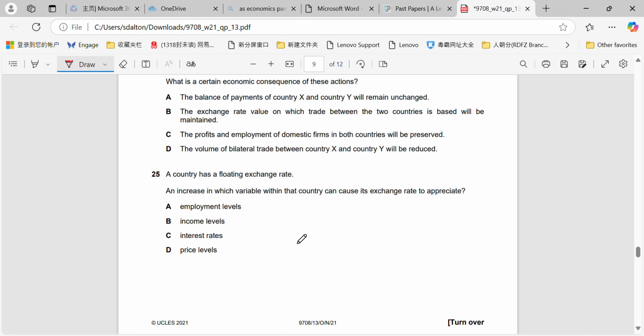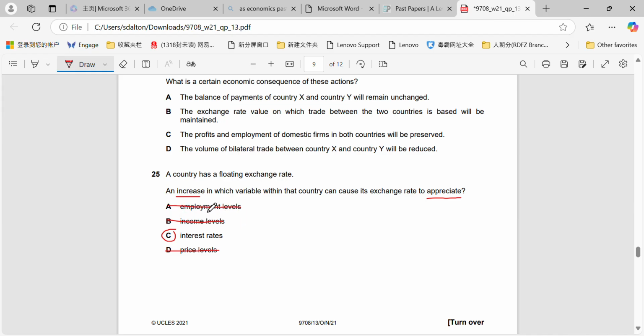Okay, question 25. A country has a floating exchange rate. An increase in which variable will cause its exchange rate to appreciate? Remember, the variable that affects floating exchange rates is the interest rate. Price level has nothing to do with it, income levels have nothing to do with it, and neither do employment levels.